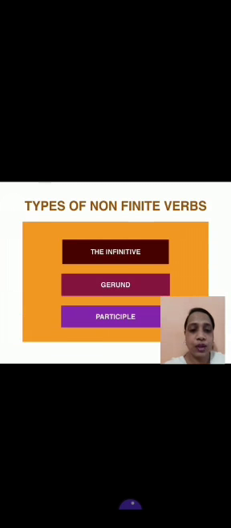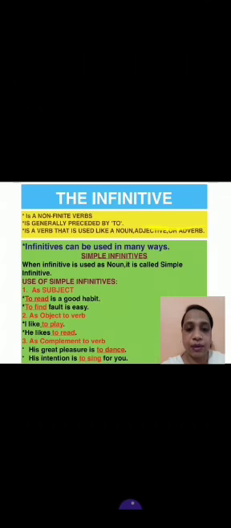So now it's clear to you. There are two types of verbs, finite and non-finite verbs. I hope you understood the difference between finite and non-finite. Now we are learning types of non-finite verbs. There are three types of non-finite verbs: the infinitive, the gerund and the participle. So we will learn now the first non-finite verb, that is the infinitive.